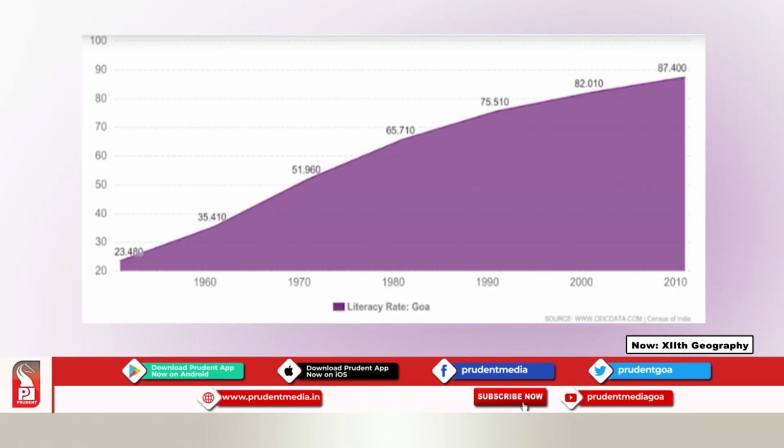This graph shows Goa's progress in terms of literacy rate. So, you can see the achievement of Goa. You can see it has reached 87% for the year 2010. So, this is the achievement of the state in terms of literacy.